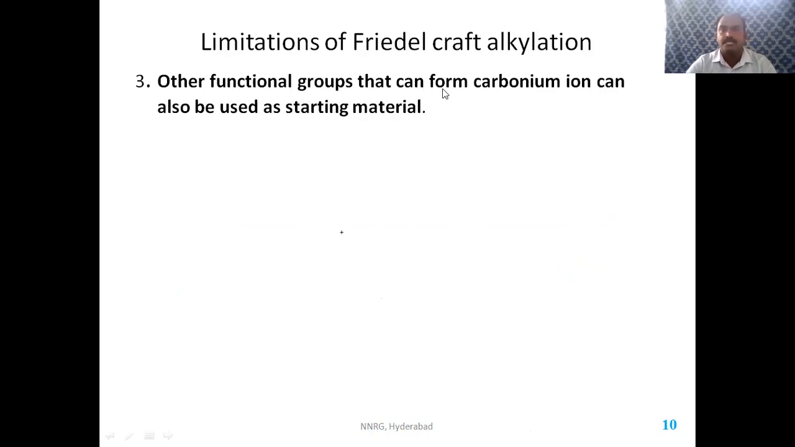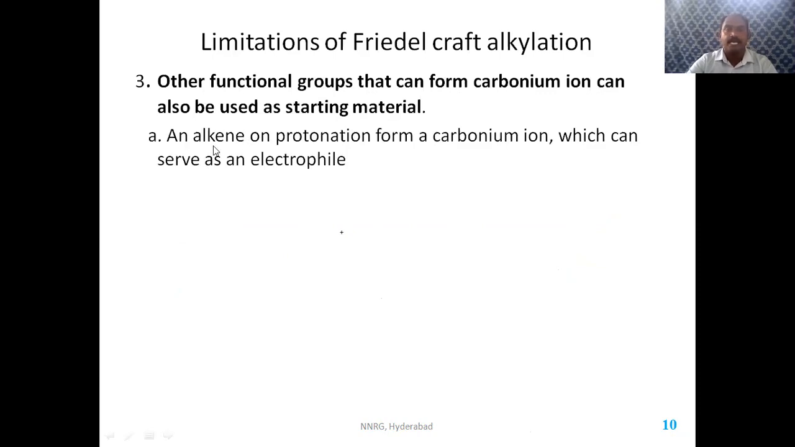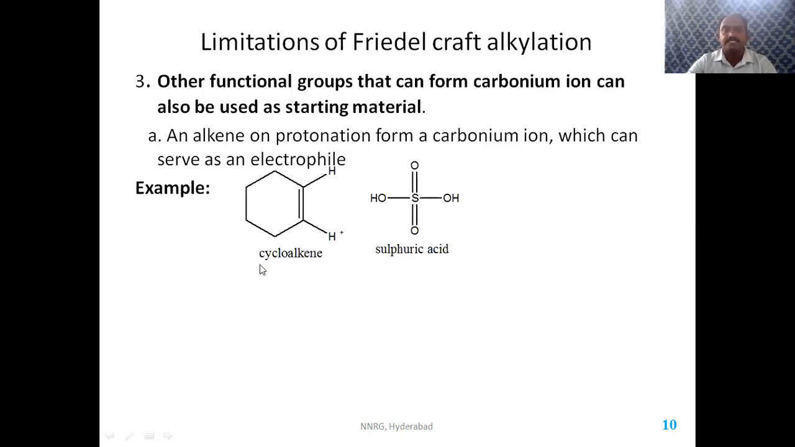other functional groups that can form carbonium ion can also be used as starting material. So apart from alkyl halides, we can also use some other starting materials, raw materials, which can form carbonium ion. Those examples are, it may be an alkene. Alkene, when it is reacting with a strong acid, protonation takes place and forms a carbonium ion, which can act as an electrophile.